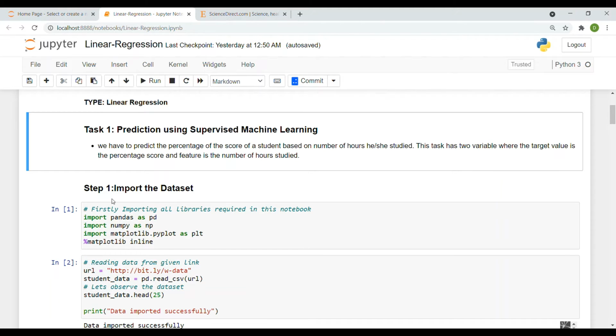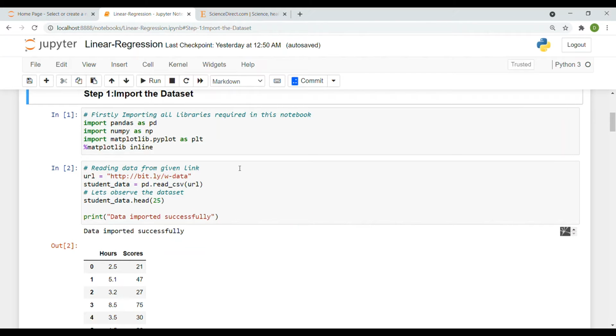So going to step 1, that is import the data set. Before importing the data set, firstly we have to import all the libraries that are required in a notebook. Here I have imported Pandas and NumPy for the manipulation purpose and Matplotlib for the visualization of the data set. For reading the data from the given link, firstly we define a variable called URL, and inside that we feed the link of the data set, and then read the data as pd.read_csv, and we store it in a variable called student data. You can name it anything you want, but here I named it student data.